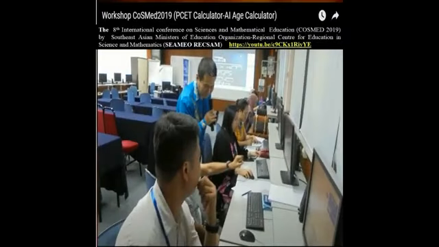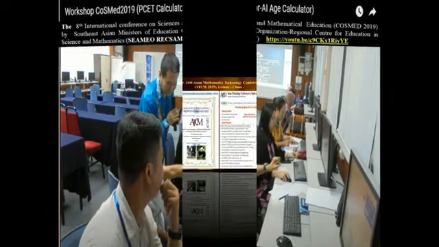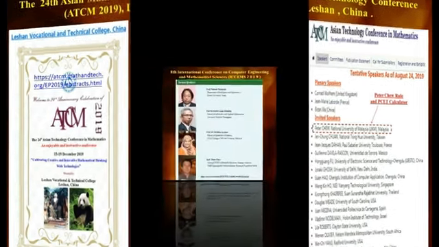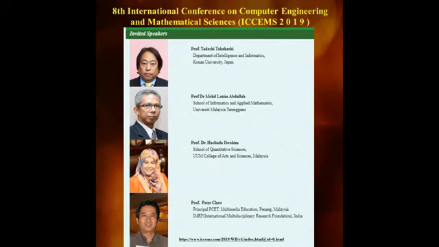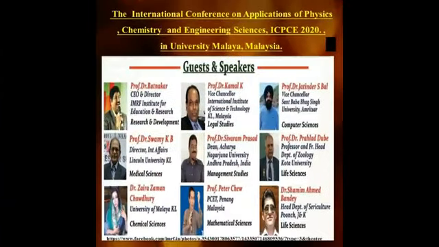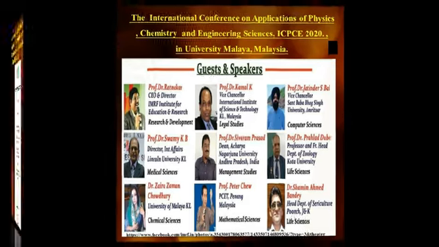Education 4.0 Calculator Workshop held at the 8th International Conference on Sciences and Mathematical Education. Education 4.0 calculators are introduced in: 1. The 24th Asian Technology Conference in Mathematics, ATCM 2019, Leshan, China. 2. 8th International Conference on Computer Engineering and Mathematical Sciences, ICSMS 2019. 3. The International Conference on Applications of Physics, Chemistry and Engineering Sciences, ICPCE 2020, in University Malaya, Malaysia.